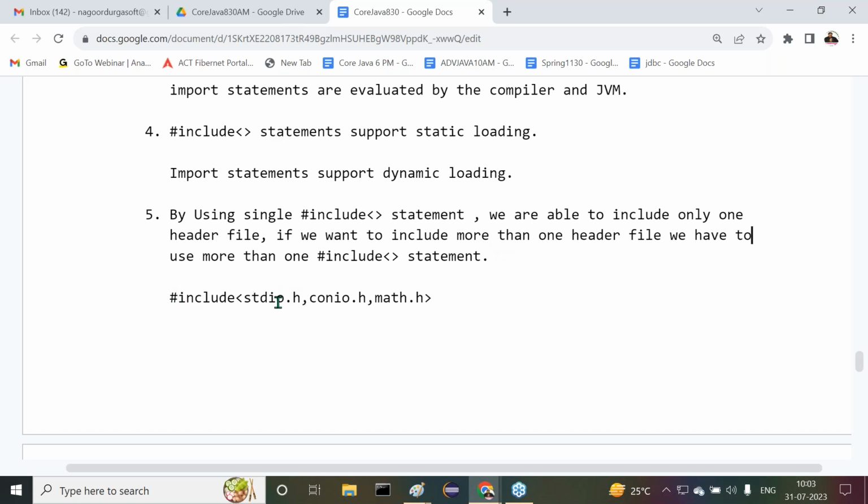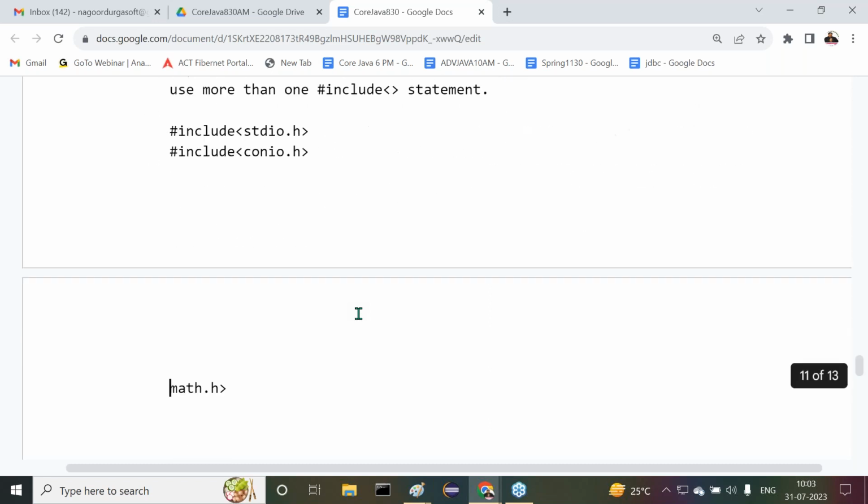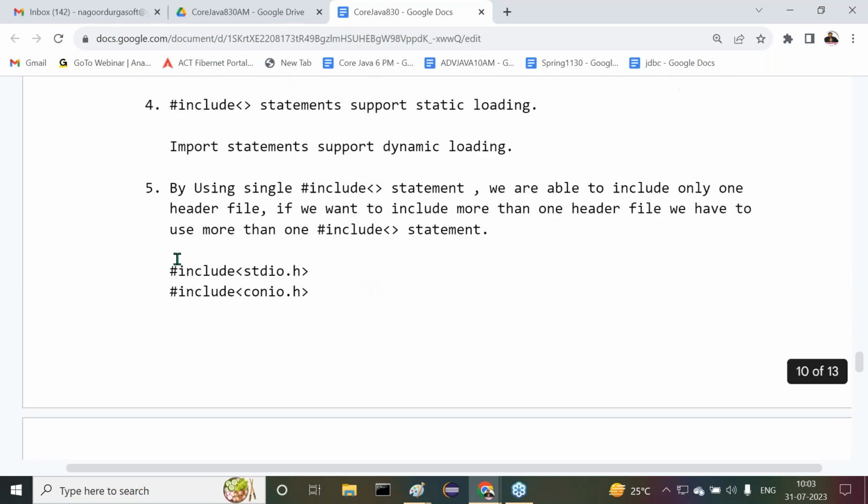That's the point here. Okay, example here I'm telling. Hash include stdio.h. Next one: hash include conio.h. Then after this, another one: hash include math.h. Like this we provided. So now here I want to take some examples. All right, sir. Now here itself we can identify this.